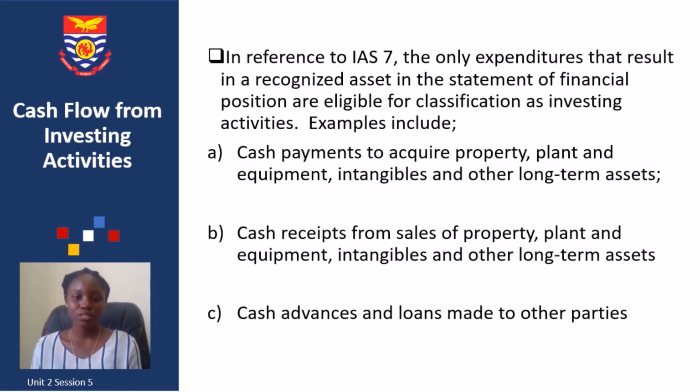So it includes any purchase of non-current assets such as property, plant and equipment, machinery, or any intangibles or other long-term assets. Also, cash receipts from the sale of these properties, plants, equipment, intangibles, and other long-term assets are also classified as investing activities.